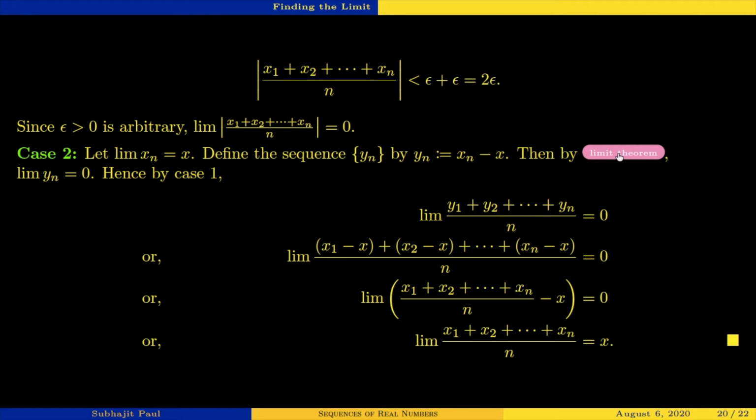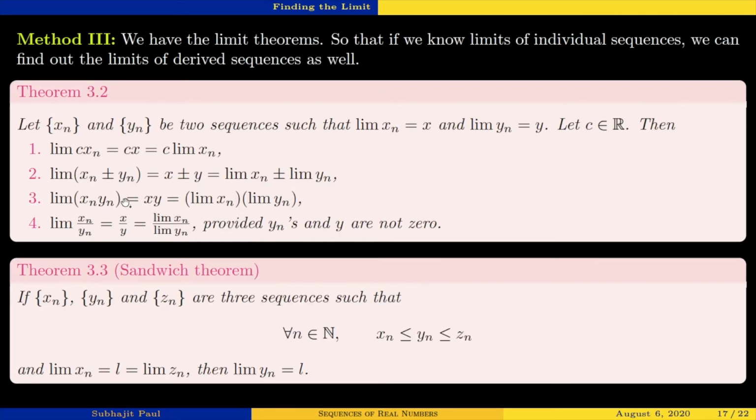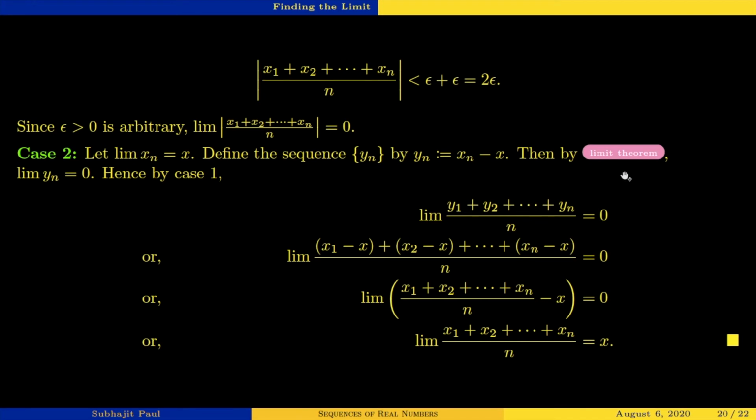Therefore, by the limit theorem, what is the limit theorem? This one: the limit of xn plus or minus yn is the limit of xn plus or minus the limit of yn. So here I have xn as my xn, and yn I am choosing to be the constant number x. Then the limit of xn minus x will be the limit of xn minus the limit of x, that is x only. So the limit of xn is x, and x minus x is 0. So by the limit theorem, the limit of yn will be 0.